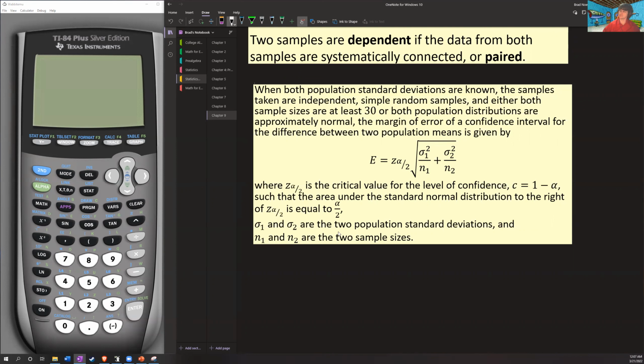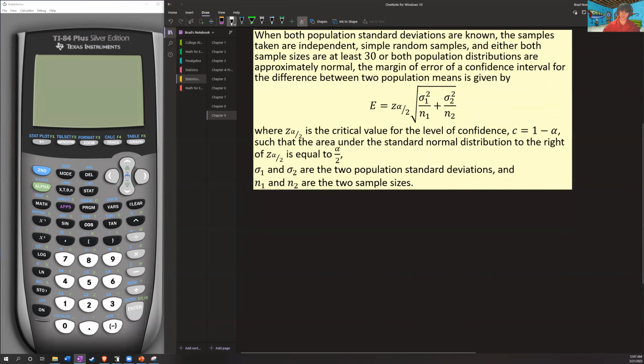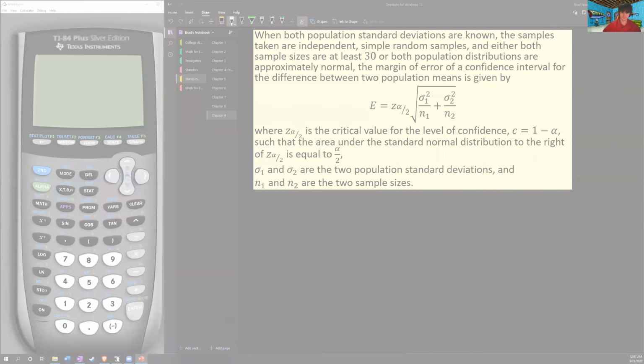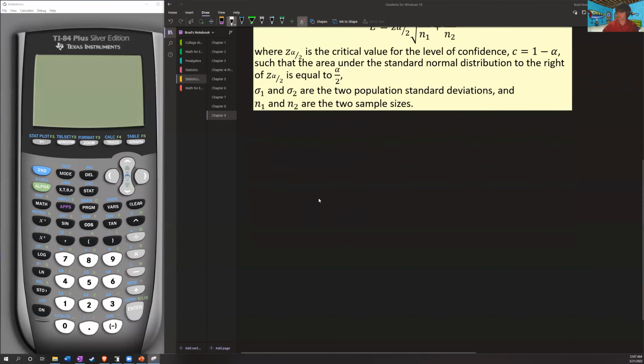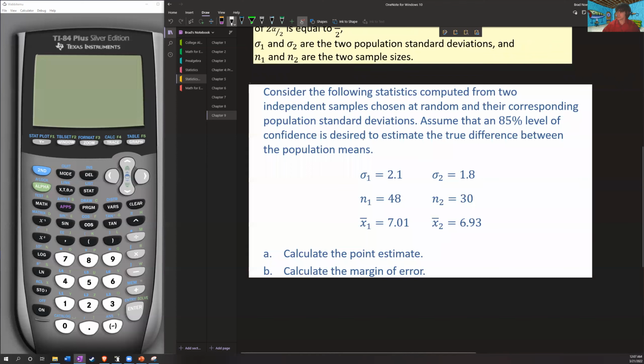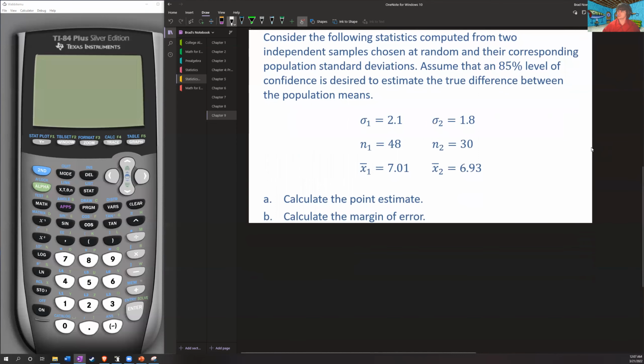Okay, and same basic idea for our conditions. Okay, so let's just see how we can find some of these, and then we'll go ahead and calculate them. All right, so let's take a look at this example here. Consider the following statistics computed from two independent samples chosen at random and their corresponding population standard deviations. Assume that an 85% level of confidence is desired to estimate the true difference between the population means. Calculate the point estimate and calculate the margin of error.